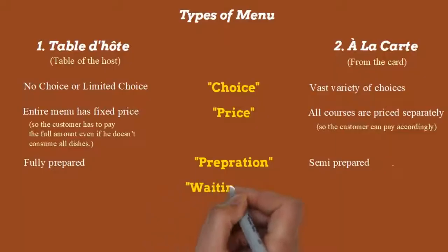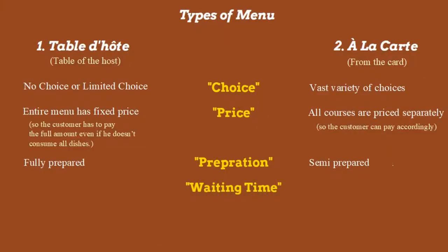So this is the third parameter on which we can differentiate the Table d'Hôte menu and the a la carte menu. On the basis of how the food is in the kitchen, in what condition, we can generate another point of differentiation, and that is the waiting time.